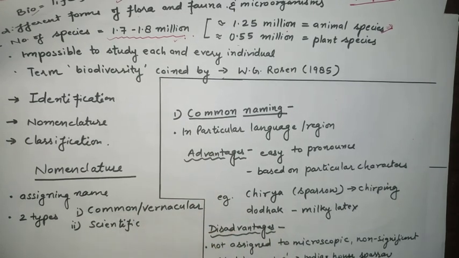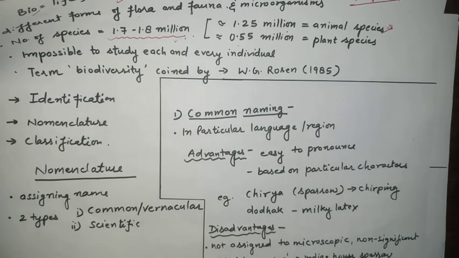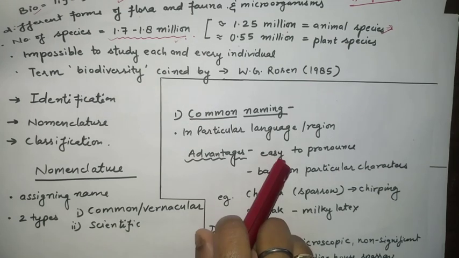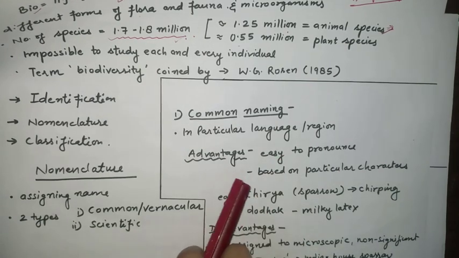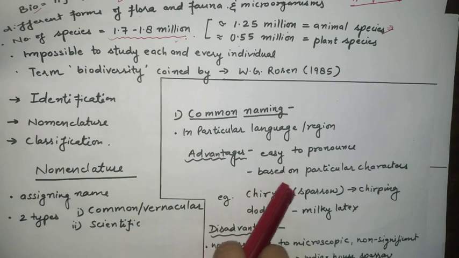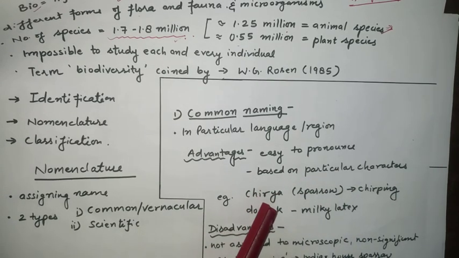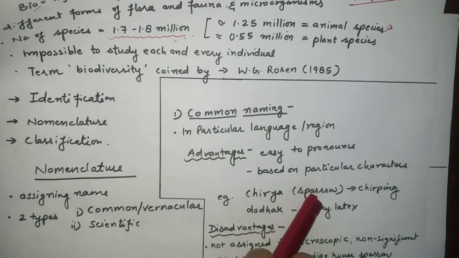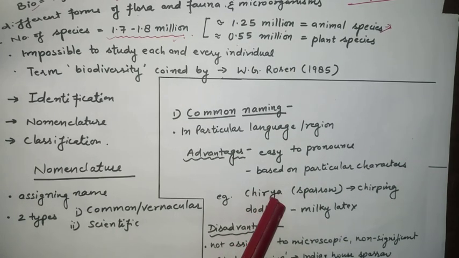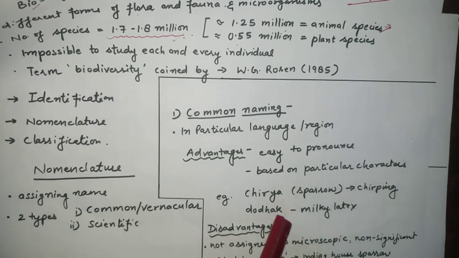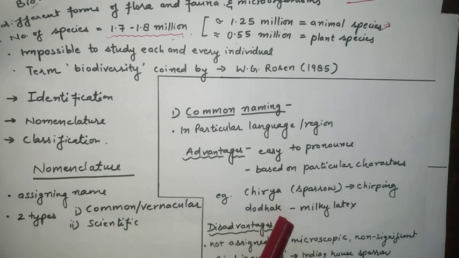Clear? If we are giving names according to our particular area, there may be some advantages also. So what are these advantages? These are easy to pronounce, we can pronounce them very easily. Another advantage is that these are based on a particular character. For example, the name Chidiya, we say Chidiya or sparrow. The name has been given on the basis of their sound, that is chirping sound. And you can see different plants are there. For example, Calotropis.